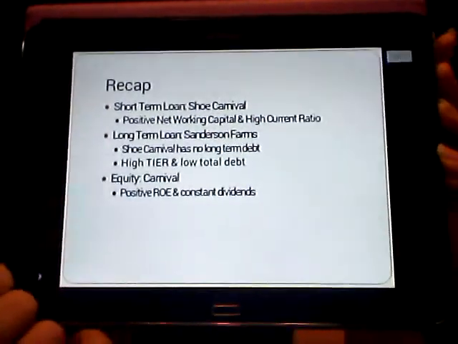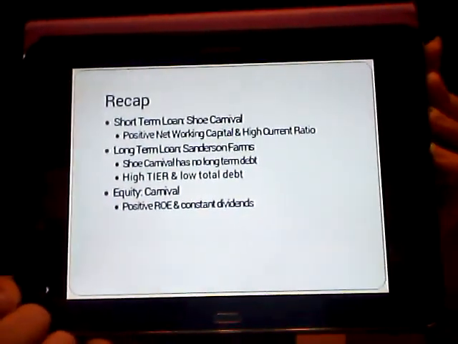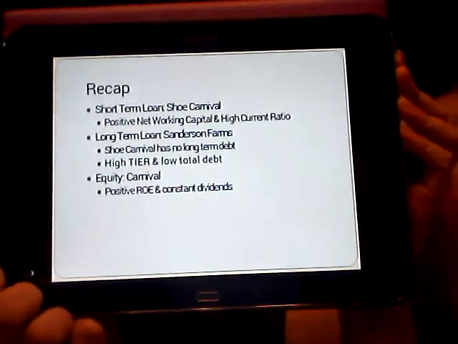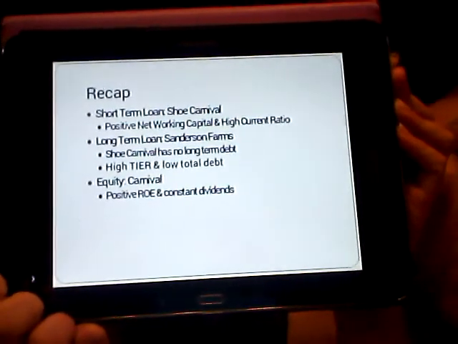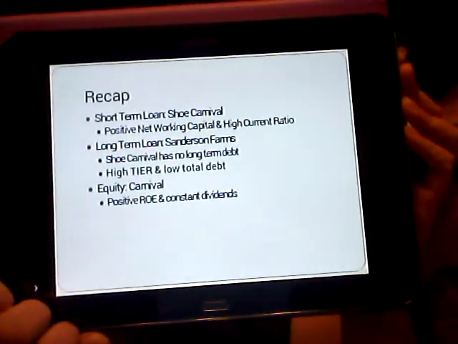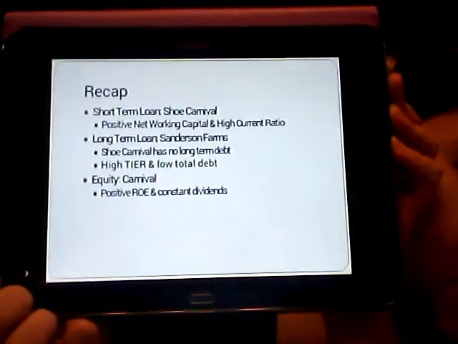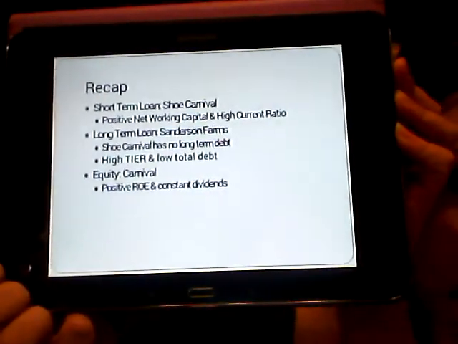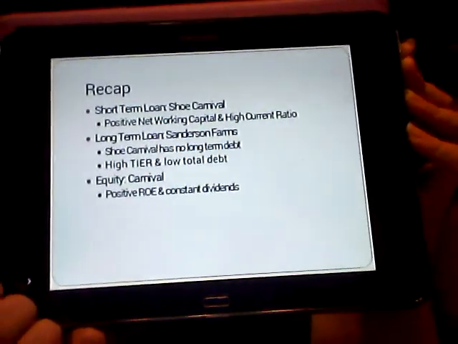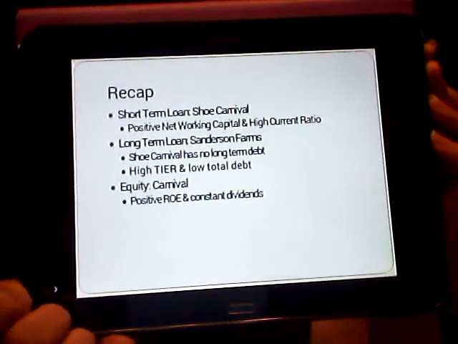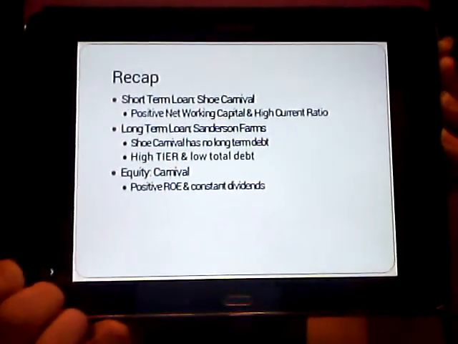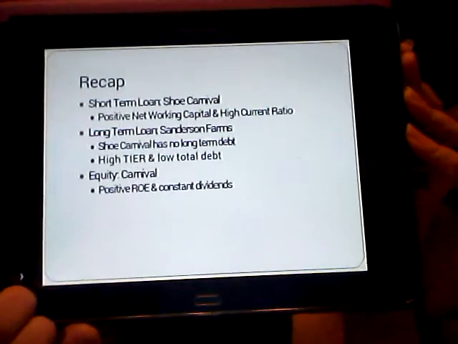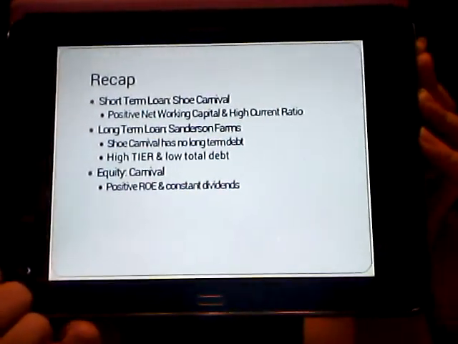So in recap, I would do a short-term loan to Shoe Carnival because they had positive net working capital and a high current ratio. A long-term loan, I decided to go with Sanderson Farms because Shoe Carnival had no long-term debt, who financially, looking at the financial statements, appeared to be in the best financial situation to take on long-term debt, but they're currently not in the market. Sanderson Farms had the second highest times interest earned ratio, and they had a very low total debt. So in my opinion, they were the second best choice, and since Shoe Carnival appears to not be accepting long-term debt, I decided to go with Sanderson Farms.